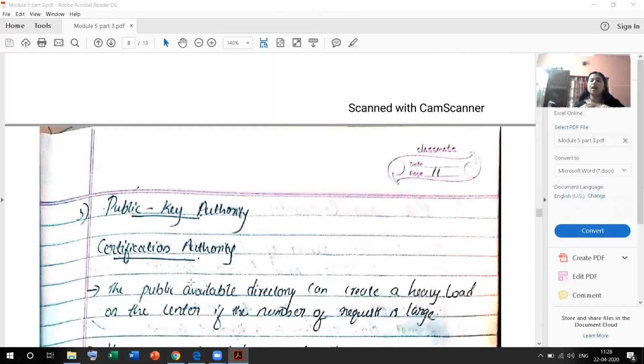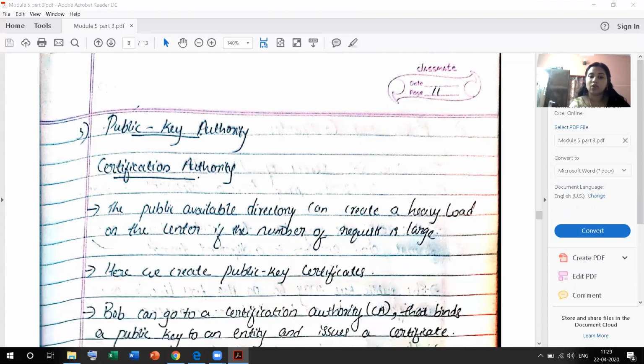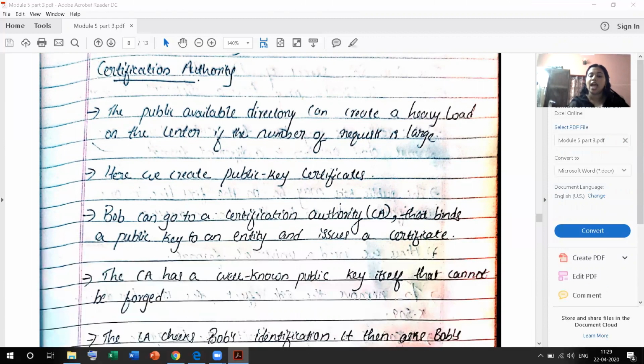And the next section is the public key authority. In the controlled trusted sender, the publicly available directory can create a heavy load on the sender if the number of requests is large. Here we create a public key certificate. Bob can go to a certification authority that binds a public key to an entity and issues a certificate. The other issue regarding the controlled trusted sender is that if the requests are large or heavy, there is a very high load on the publicly available directory, hence we choose the public key authority. Bob can go to a certification authority.